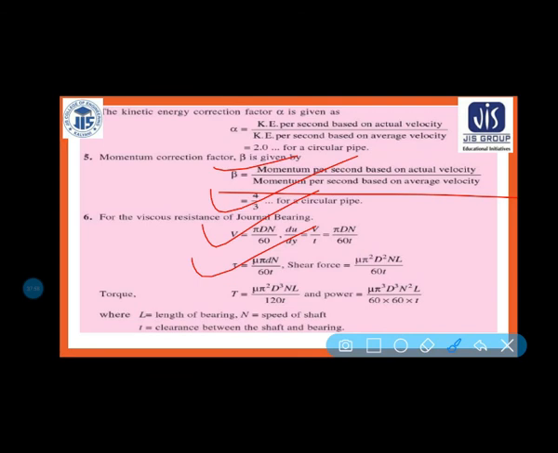Torque T is equal to mu pi square d cube nL by 120 t, and power is equal to mu pi cube d cube n square L by 3600 t. This is needed for design purposes, in machine design.